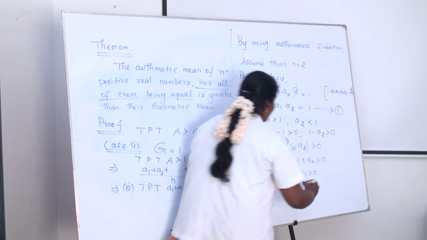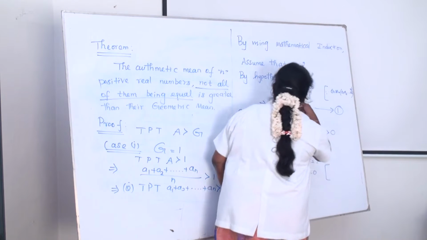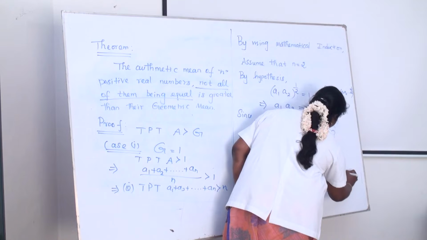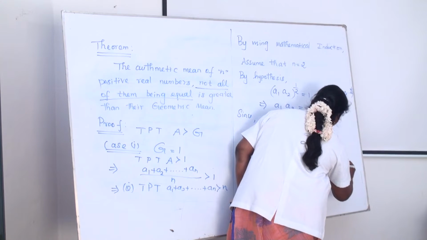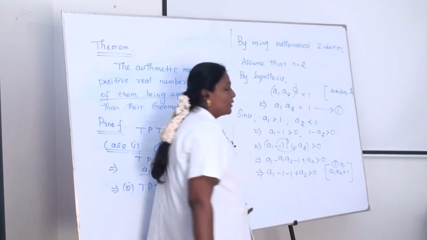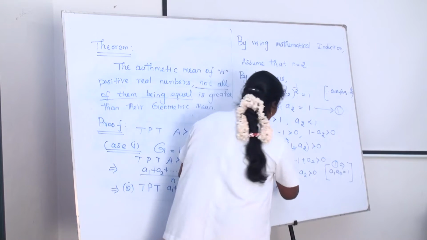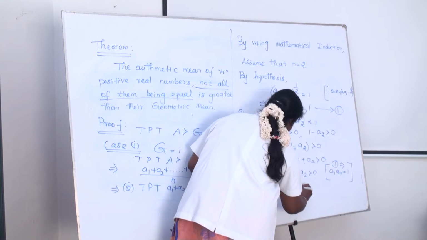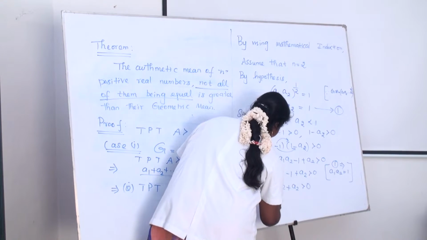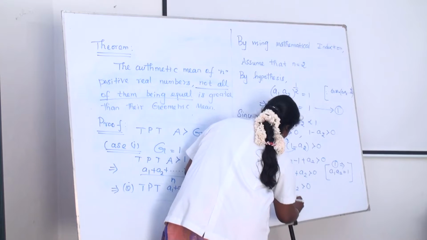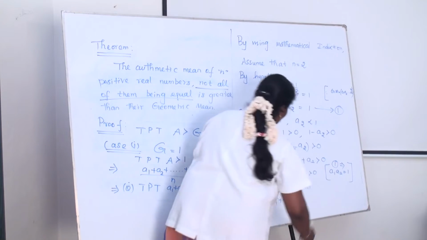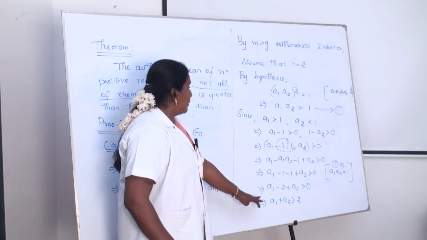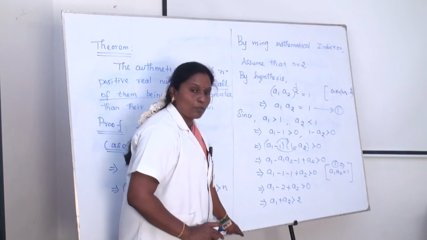Here we are using the geometric mean of our hypothesis. We are using the n is equal to 2 value, a1 into a2 is equal to 1. Here we are using equation number 1. What is the value of this? Minus 1 minus 1 is minus 2 plus a2 greater than 0. Simplifying that, we get a1 plus a2 is greater than 2, which is enough. Therefore, the result is true for n is equal to 2.